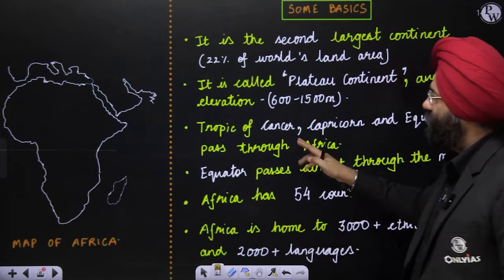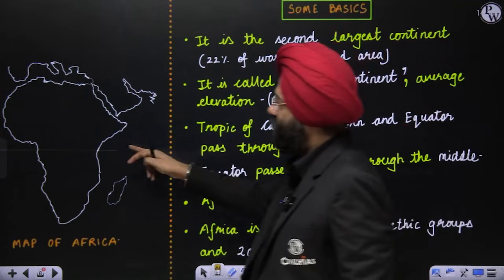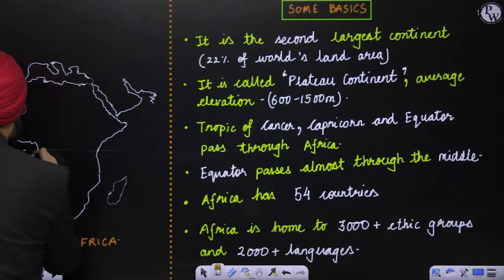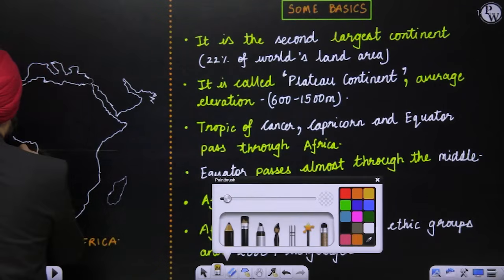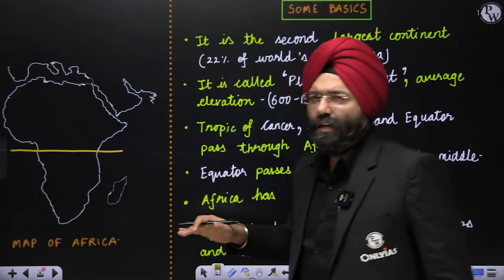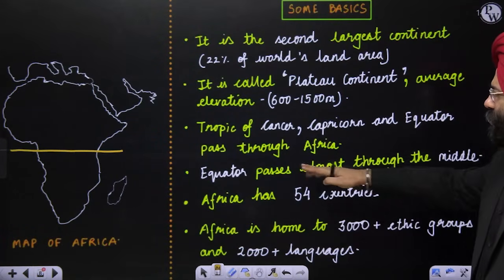So this is again a very important thing. Equator passes through almost the middle. So this is where the equator is passing. I can mark it here. So it is almost dividing Africa into two halves, right? Africa, equator passes through almost the middle.